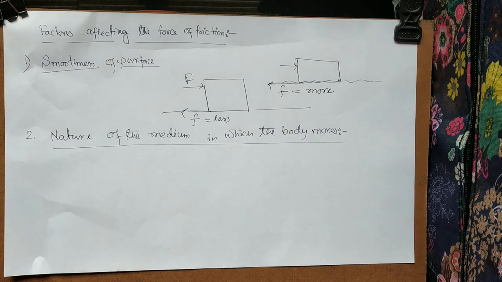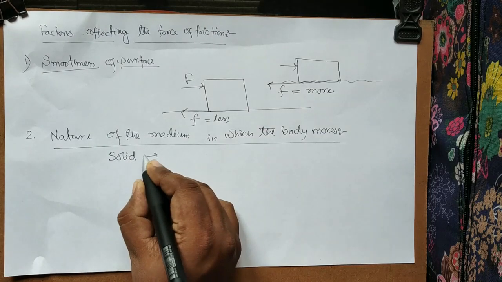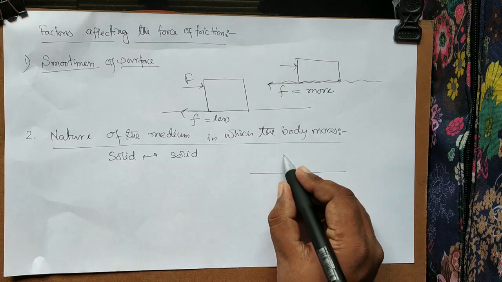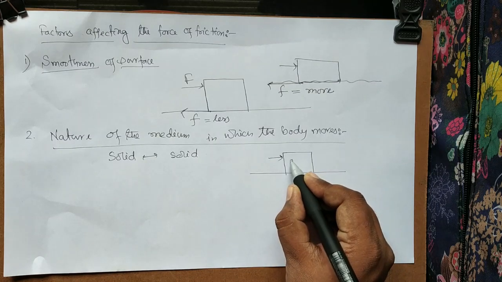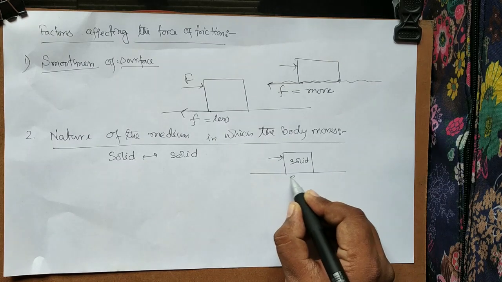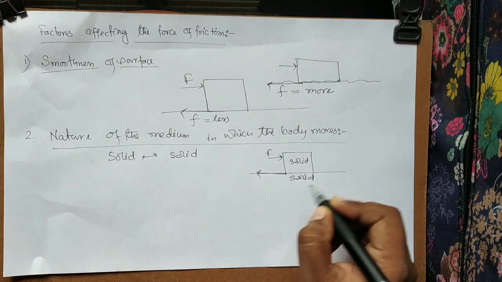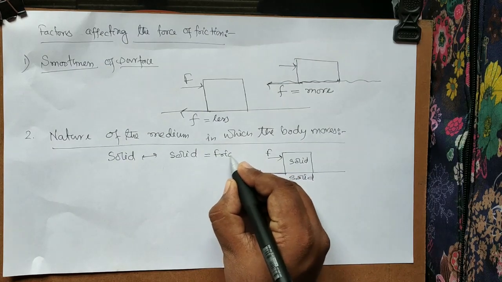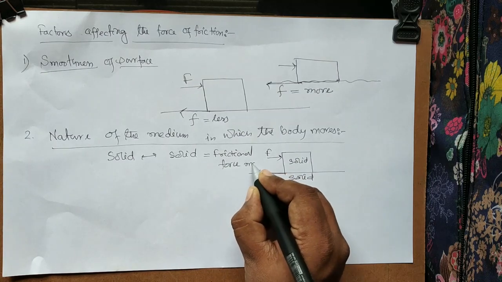It is said that friction will be maximum between solid and solid. That means if you want to take a solid object over a solid surface, the frictional force will be more.